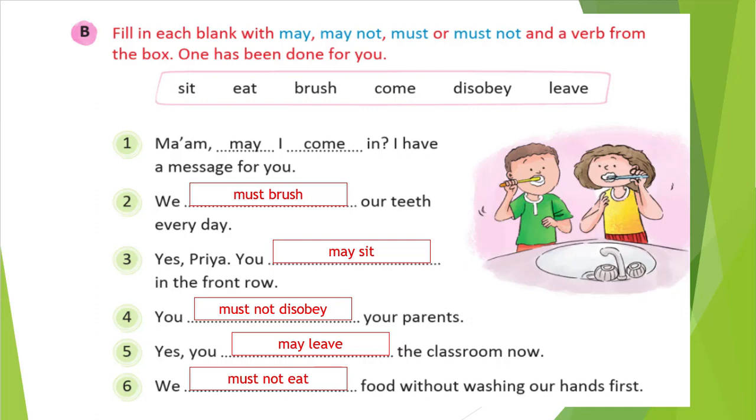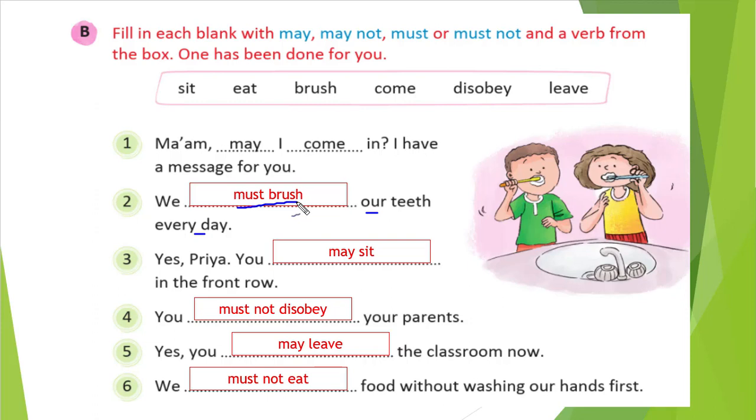You see the second one. What is given in the second one? We blank our teeth every day. So obviously you should brush. Okay, so what will be the correct one? Must brush, right? It should happen. It is necessary. So must brush is the correct one. You just observe what they want to tell us in a statement or sentence.